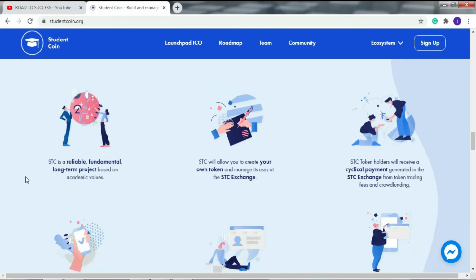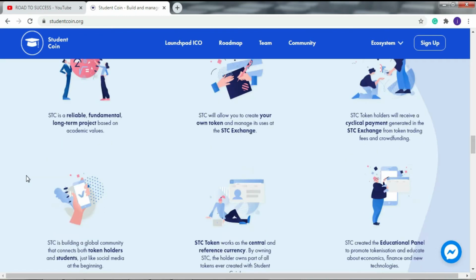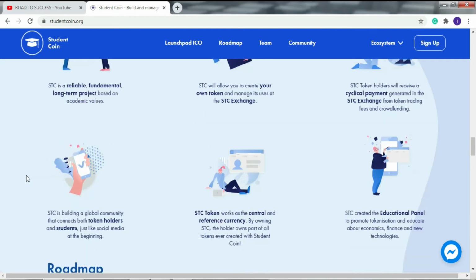STC is a reliable, fundamental, long-term project based on academic values. STC will allow you to create your own token and manage its issue at the STC exchange. Then STC token holders will receive a circular payment generated in the STC exchange from token trading fees and crowdfunding. After that, STC is building a global community that connects both token holders and students, just like the social media of the beginning.